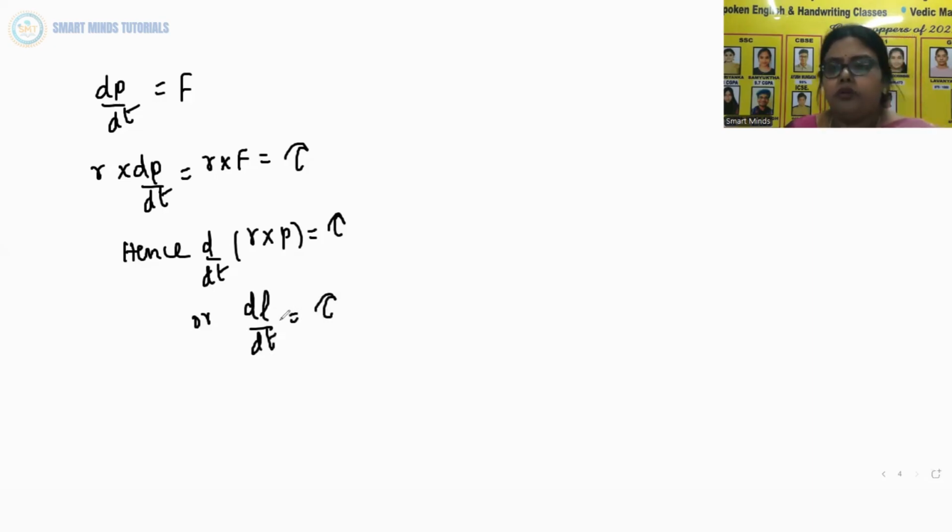What do you derive over here? That the time rate of change of the angular momentum of a particle is equal to the torque acting on it. This is the rotational analog of F is equal to dp by dt, which expresses Newton's second law for the translational motion of a single particle.